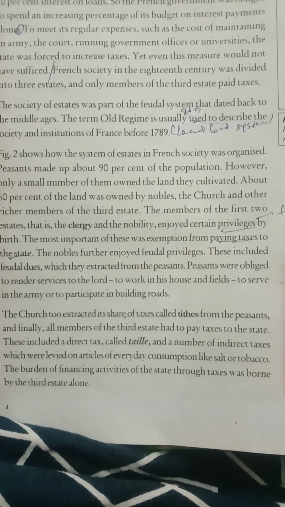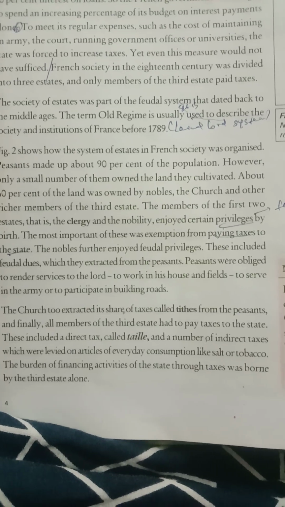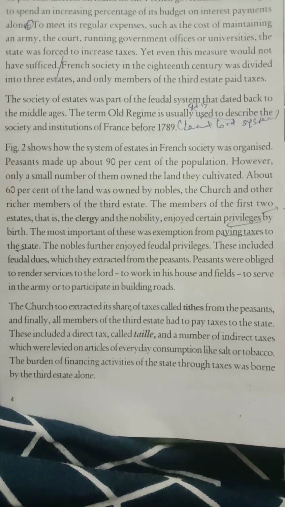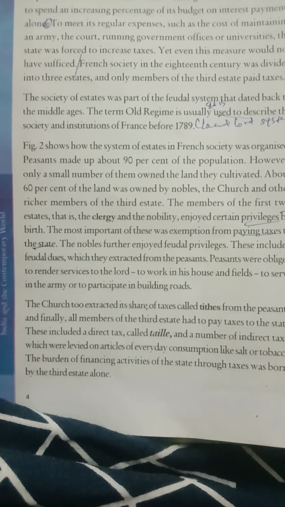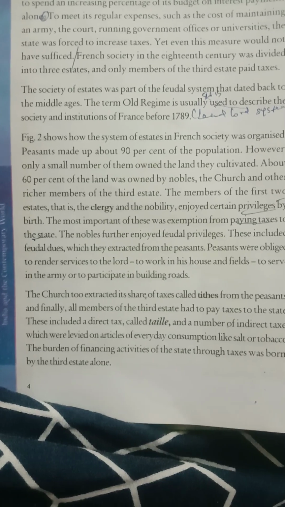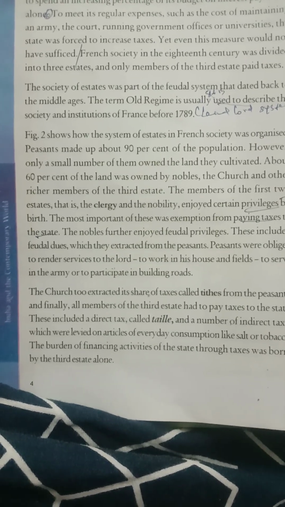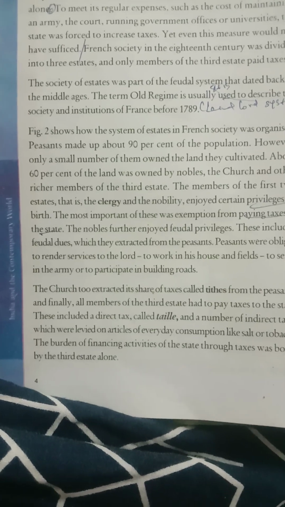So that debt had already risen to more than 2 billion livres. 1 billion rose to 2 billion livres. And the lenders, that is the money lenders, who gave credit to the state, now began to charge 10% interest on the loans they gave to the government.